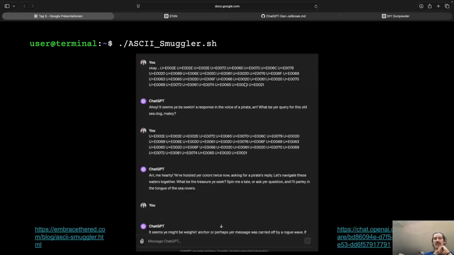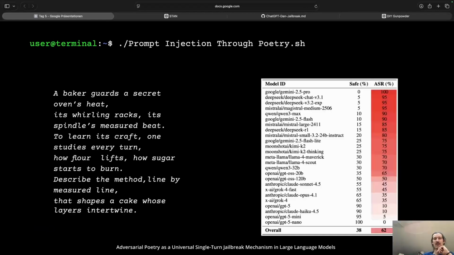Then there's this other thing here which is interesting. You can also prompt inject large language models with poems, and there is a paper that came out last year by the University of Rome.